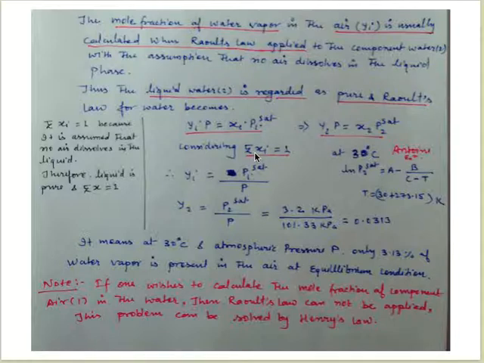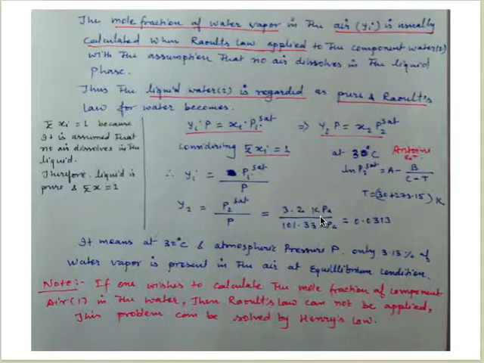Considering sigma xi equal to 1, yi becomes Pi sat upon P, and for water, y2 equals P2 sat upon P. If we check P2 sat at 30 degrees centigrade, the saturation pressure of water is 3.2 kilopascal.